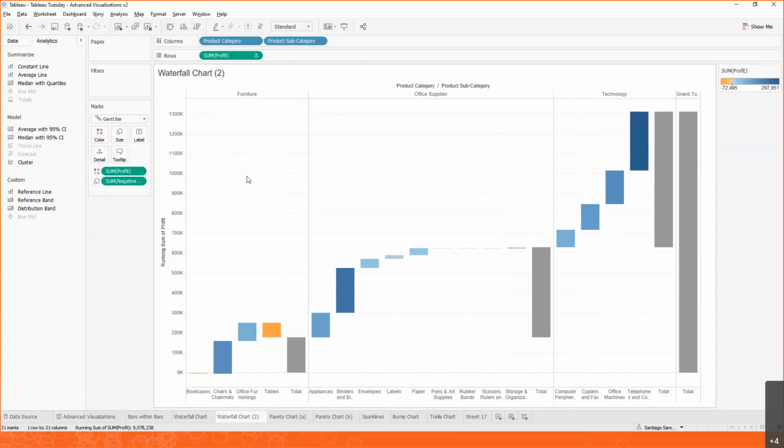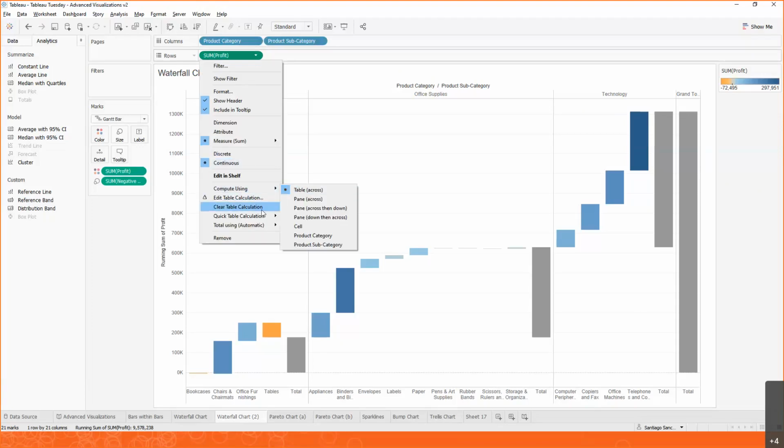So how do we change that? Well, one cool thing about table calculations, which if you remember is what we're using here to do the running total, is that with table calculations, you can configure them. You can specify how they operate, in which direction and with which scope.